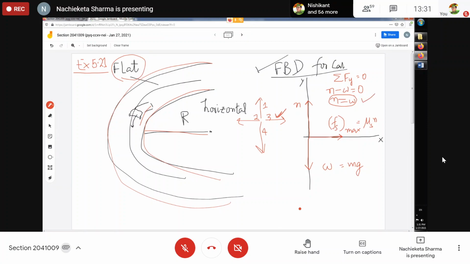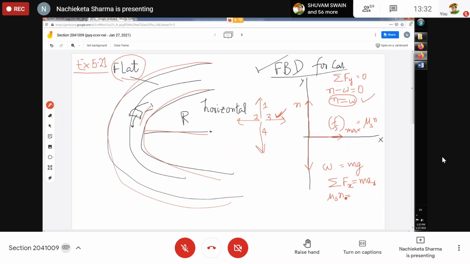But along the x-axis, I will apply Newton's second law. Sum of all Fx is equal to ma, isn't it? And there is only one force, that is Fs maximum, which I can write as mu s N. This force is responsible for changing the direction of the velocity vector continuously, keeping its magnitude constant.